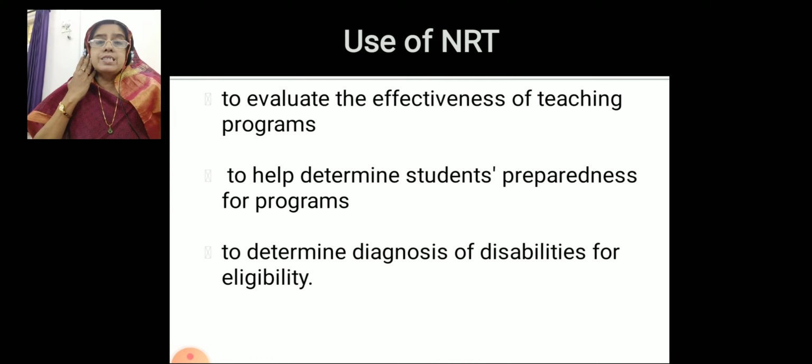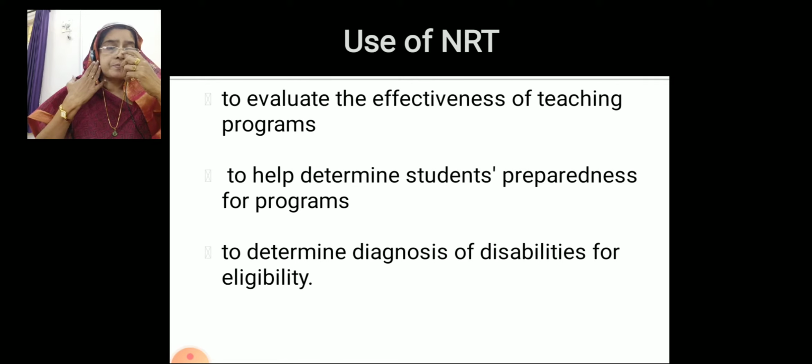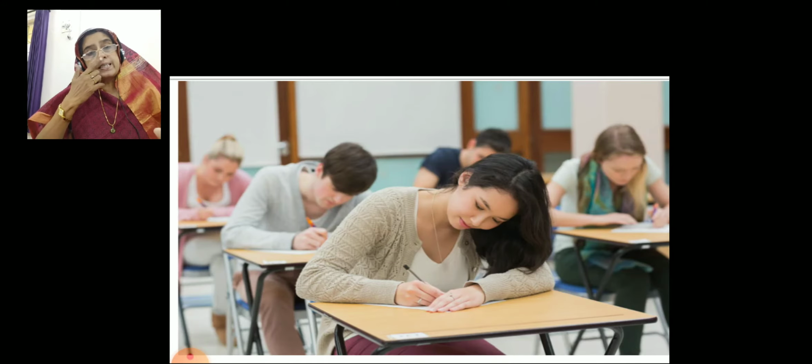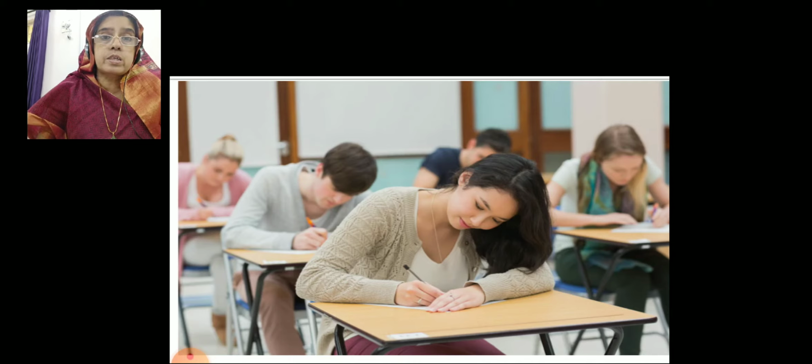Like that, NRT is useful to determine whether the students are prepared in their knowledge, attitude and skills. And it is useful to diagnose whether the student possesses the right knowledge, right skill and right attitude towards the profession or the course. That also is possible when we conduct these examinations and tests.